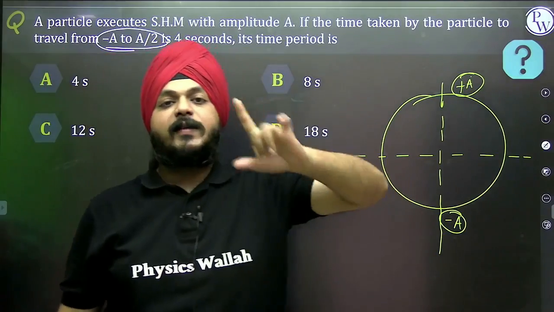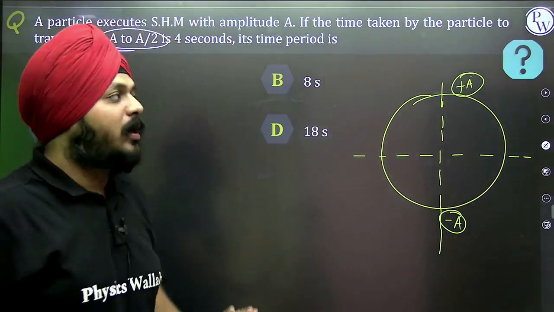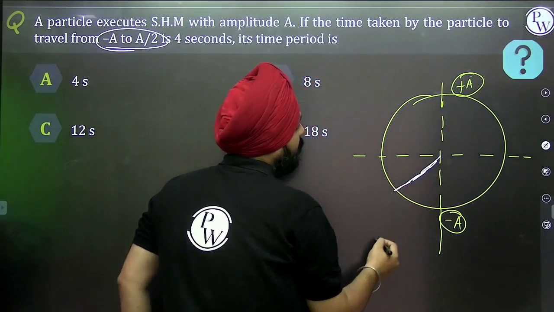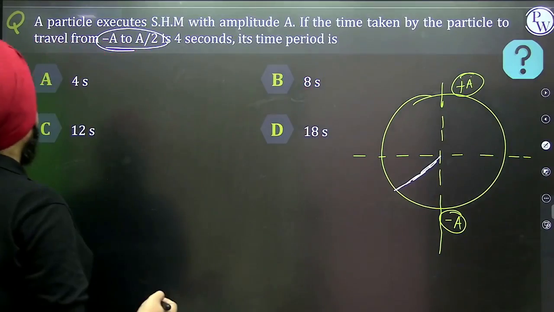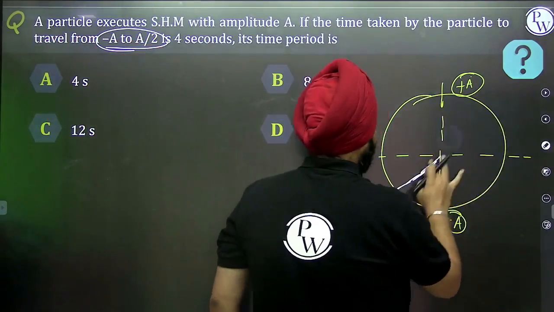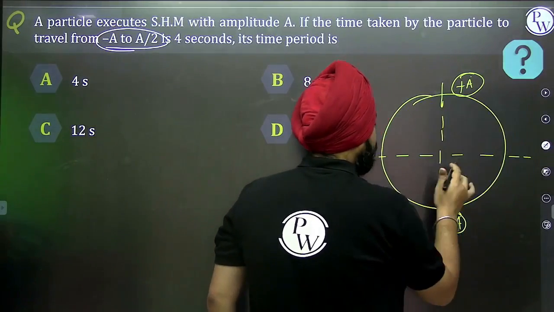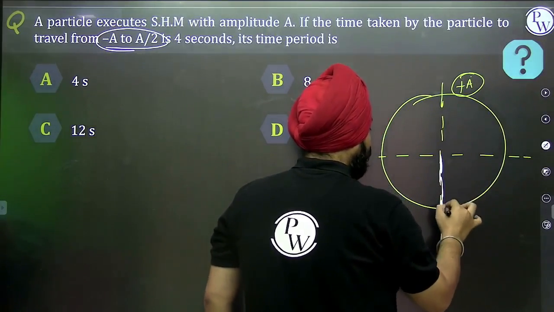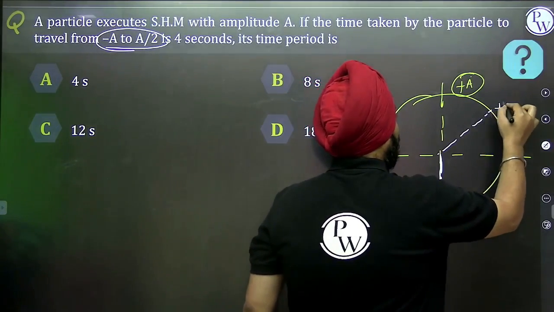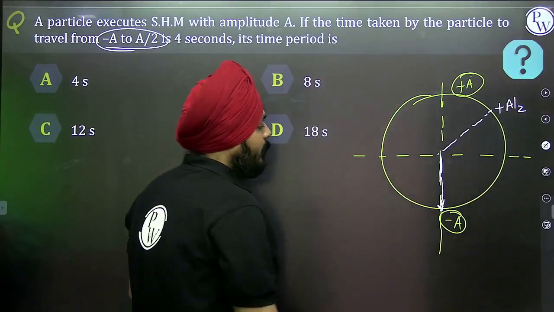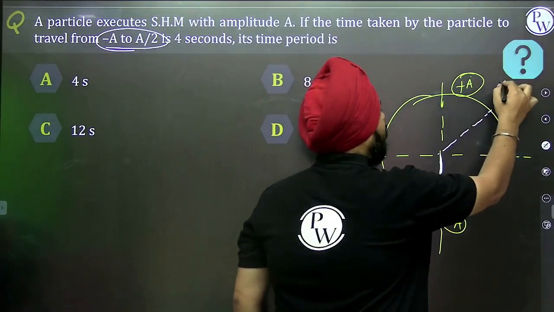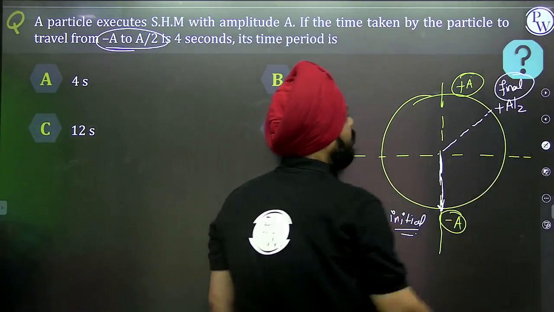See, as I said, phasor always rotates in the anti-clockwise direction. Minus A by 2 comes here, right? Okay, minus A to A by 2. I'm sorry, it's moving from minus A to A by 2, right? So see, minus A is here, right? A by 2 is somewhere here, right? So this is an initial position on the phasor, right? This is a final position on the phasor, right?